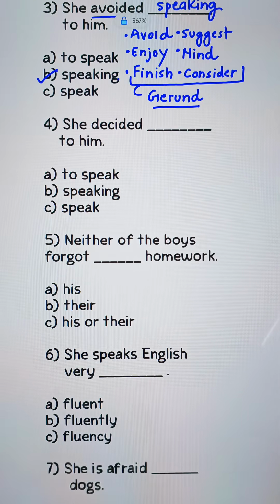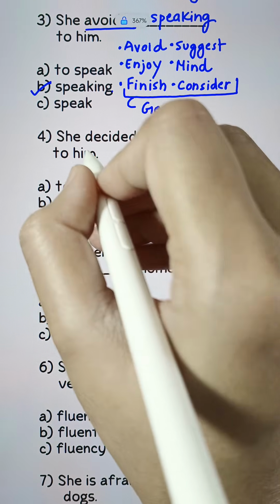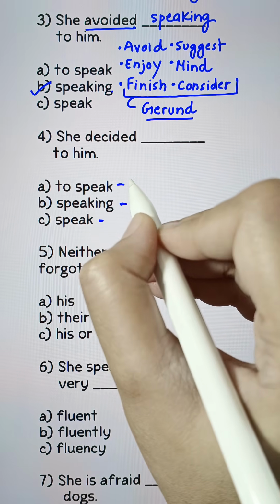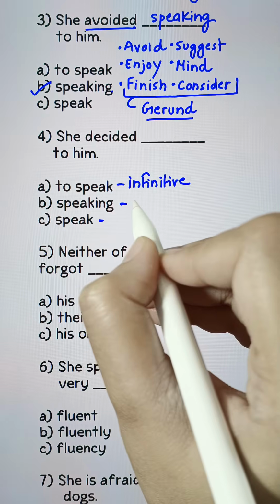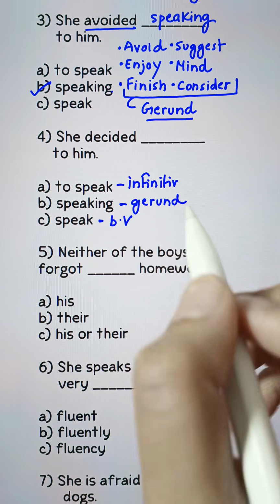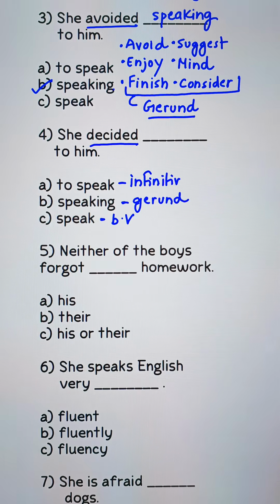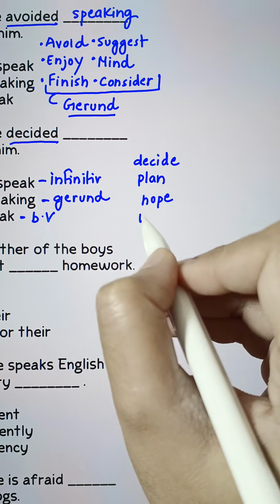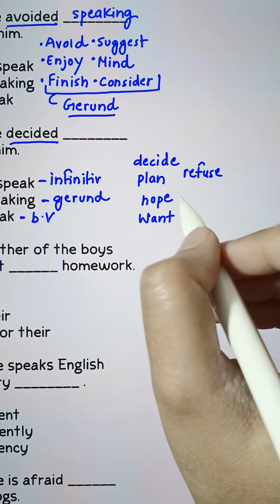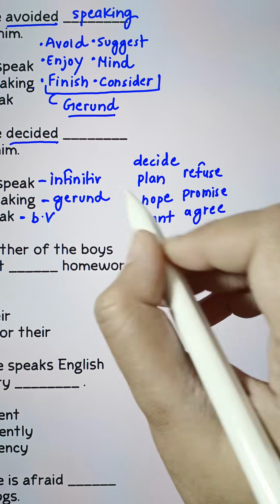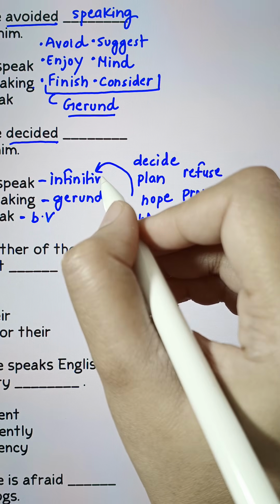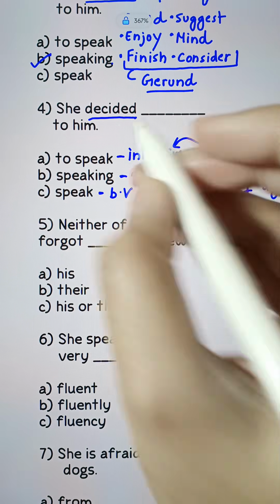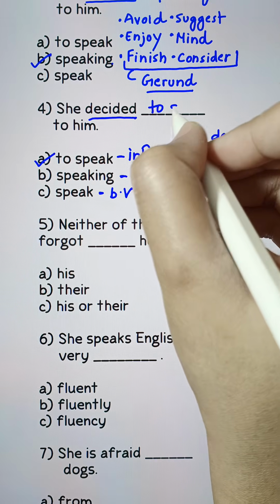She decided blank to him. The options are same. To speak is an infinitive. Speaking is a gerund. Speak is the base verb. Here the keyword is decided and there's a rule. Words like decide, plan, hope, want, refuse, promise, agree, all these kind of words follow the infinitive. To plus the base verb. So she decided to speak to him.